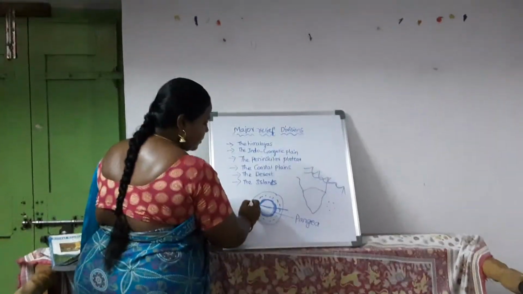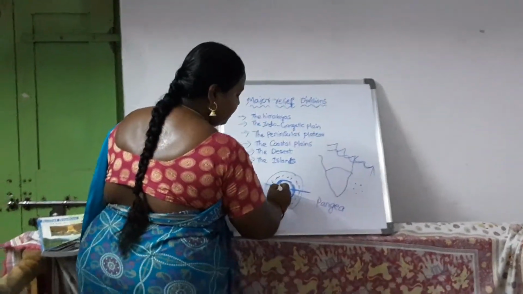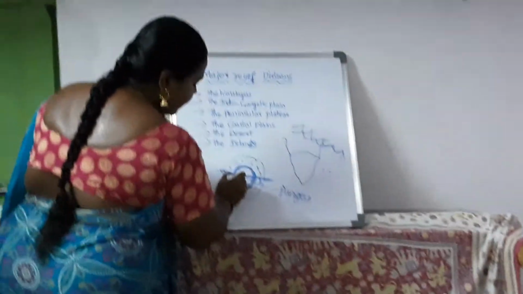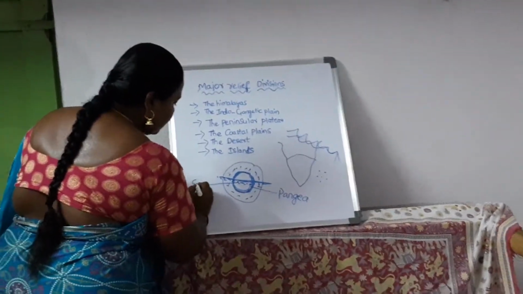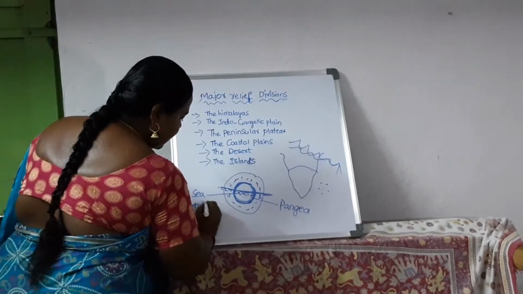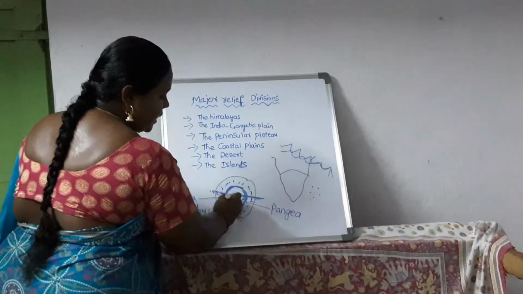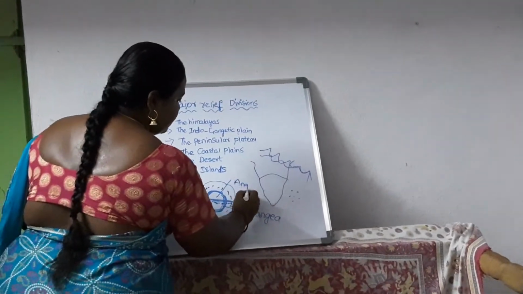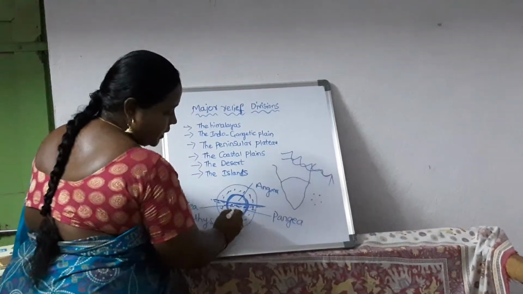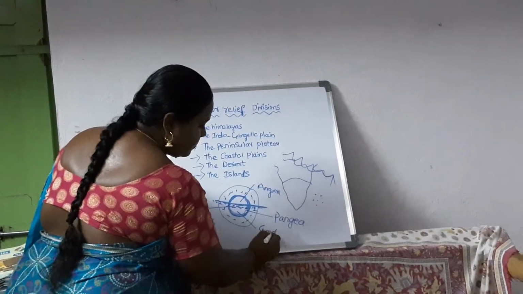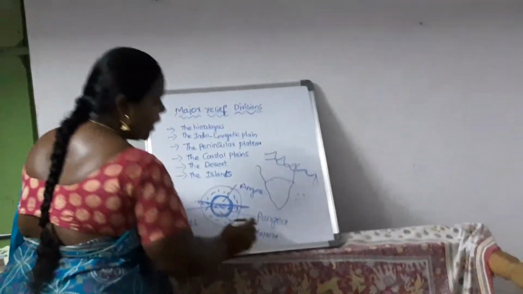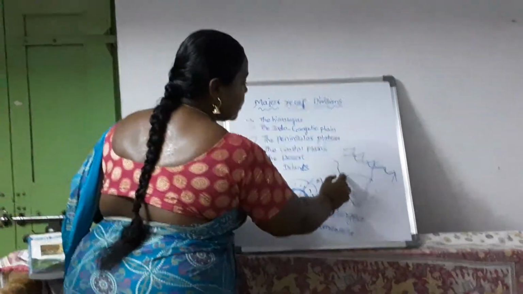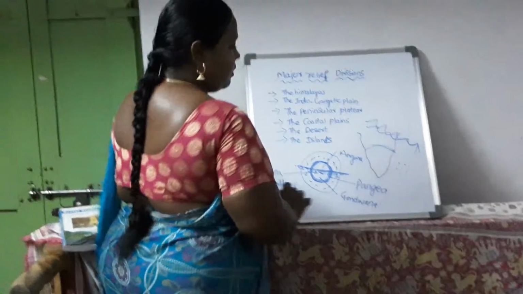When it got divided into two land masses, water entered and this sea is formed. This is called Tethys Sea. So this part of land is Angara, and this one is known as Gondwana. Our Indian Peninsular Plateau is part of Gondwana land. This peninsula existed in the Gondwana region.